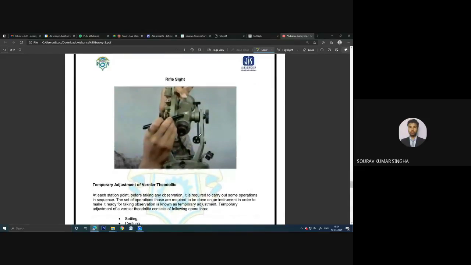Now the rifle sight, a very important thing, the rifle sight is provided. What is the rifle sight? Rifle sight is basically if you have bought any kind of gun, নর্মাল যে বাচ্চাদের খেলনাগুলো হয় না, ওখানে দেখবি ফর এইমিং পারপাস আমাদের এরকম একটা V শেপ করা থাকে, by which we can see the aim.